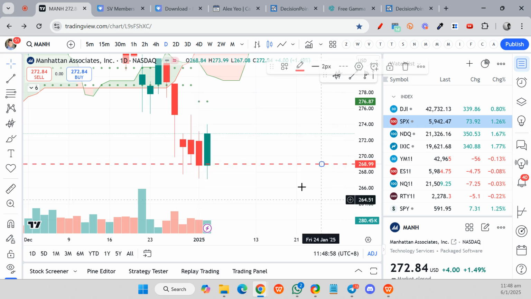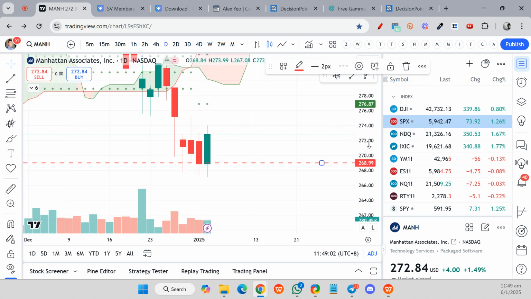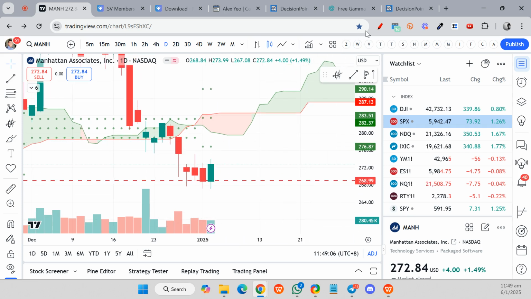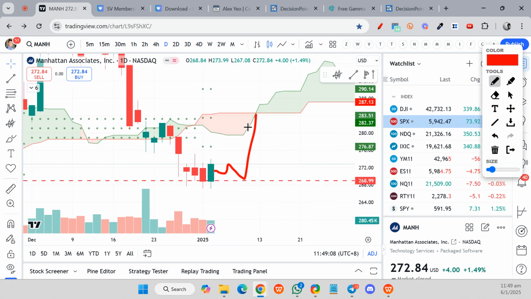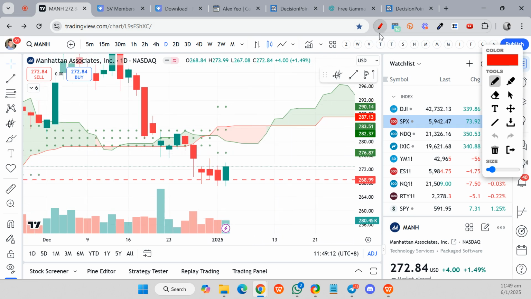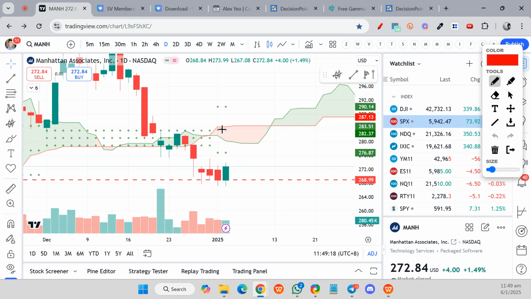268.99. And then on Friday, price closed above the wash line over there. So let's see whether this coming week or so price can continue to hit higher. Of course, once again, the immediate resistance level will be at the pivot point, which is at about 283.51. So these are the only three stocks that I am watching out for.